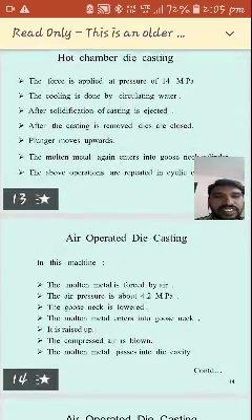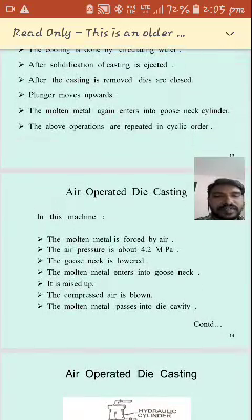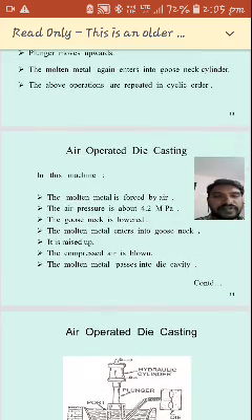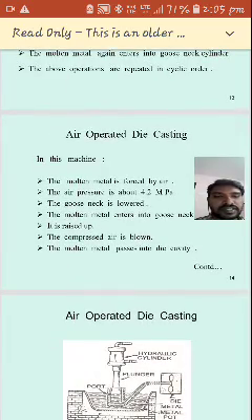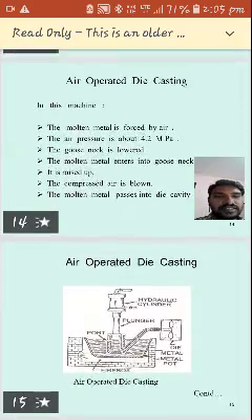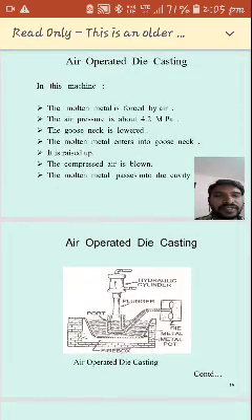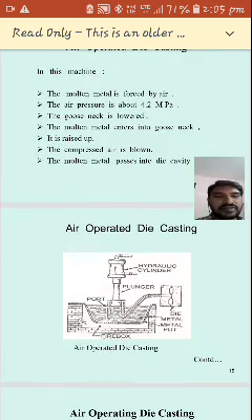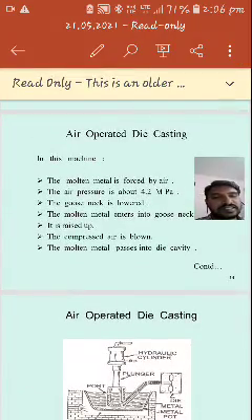Okay, next one is air operated die casting. See, the molten metal is forced by air. The air pressure is about 4.2 megapascals. The gooseneck is lowered, and the molten metal enters into the gooseneck. It is raised up, and the compressed air is blown. The molten metal passes into the die cavity. So here it is air operated die casting.